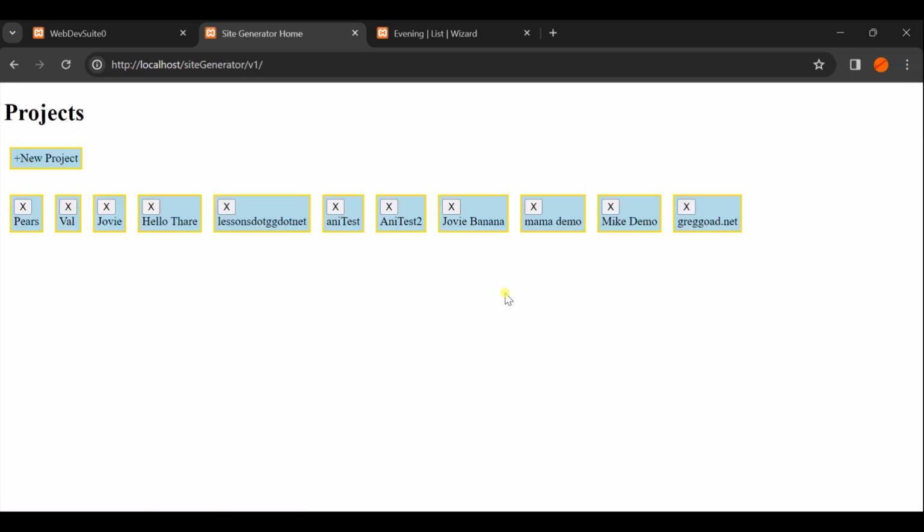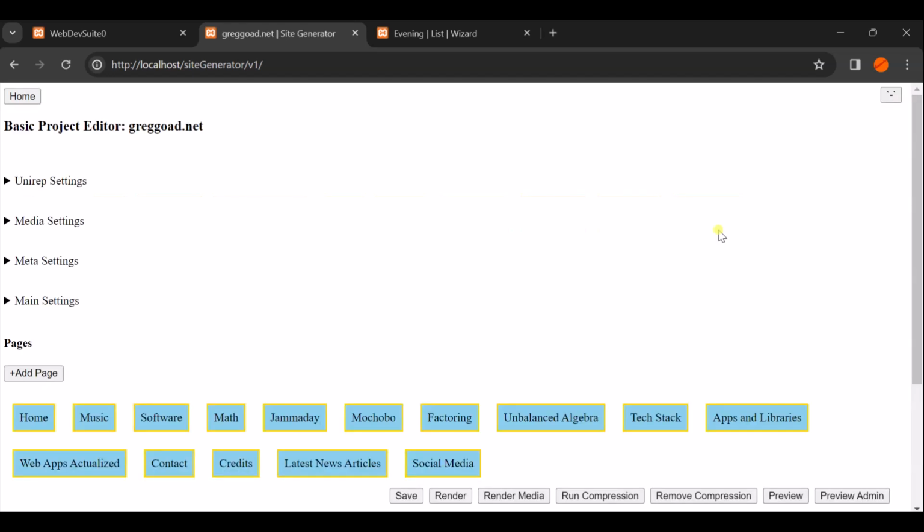All right, this is the other thing that I built. This I've wanted to build for a really long time. I built this in like October, let's see, July, September, or August, September, and sometime into October. It took like 10 weeks or something. This is a massive application. These are all just tests. These 2 down here I didn't write much on. And this one is what I built greggoad.net with.